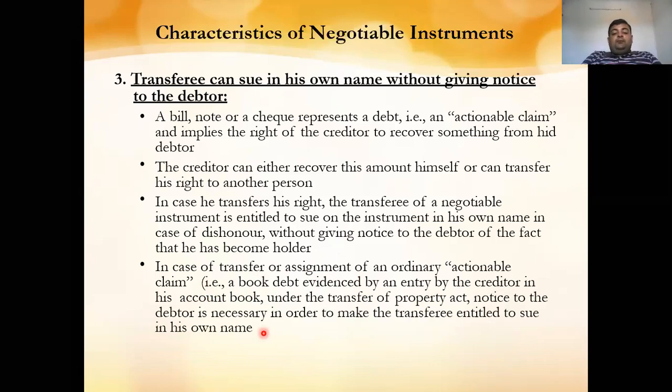For example, a book debt evidenced by an entry by the creditor in his account book under the Transfer of Property Act. In these cases, the person first must give notice to the debtor that your check has got dishonored, and then he can sue. And if again the person fails to pay the amount, then that person can be sued in his own name.